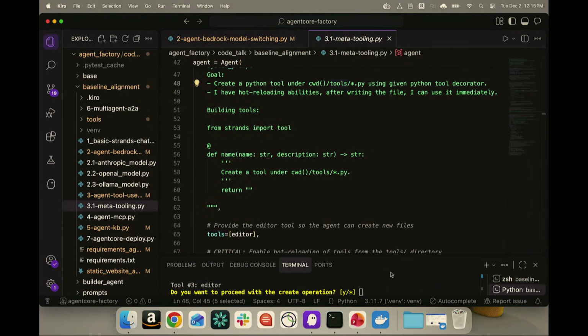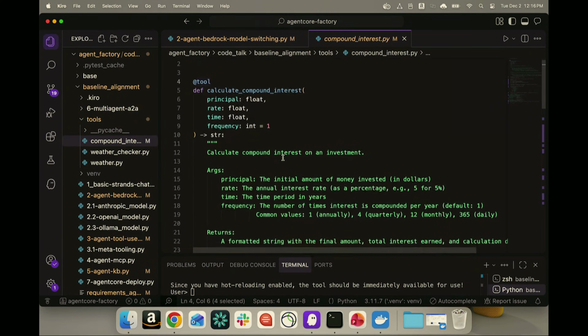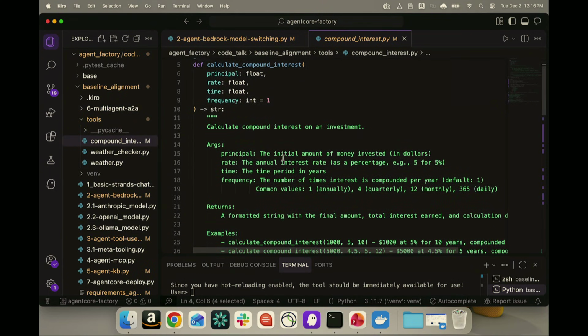So again, it went ahead. It is now asking for my permission to make a write operation within that particular tools directory. So let me open that tool, the compound interest tool. This is very similar to a Python function. Yeah, please go ahead.